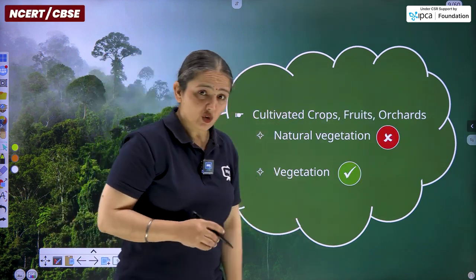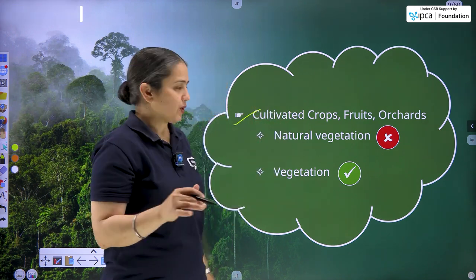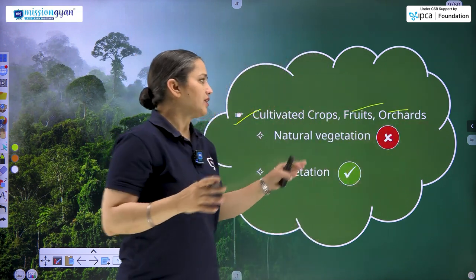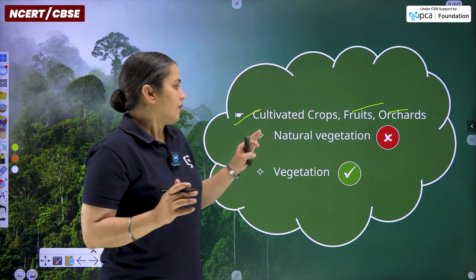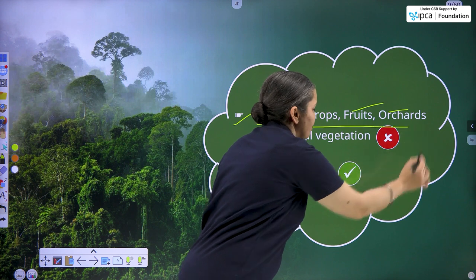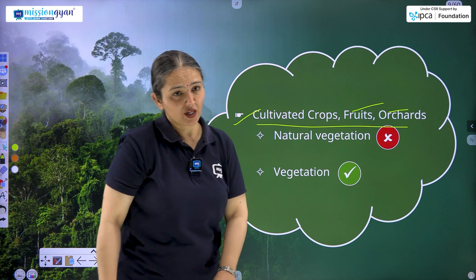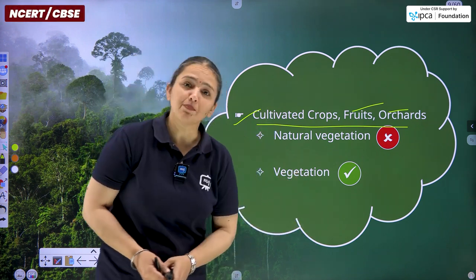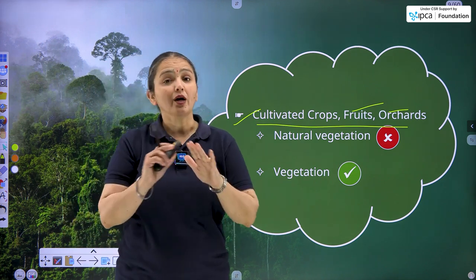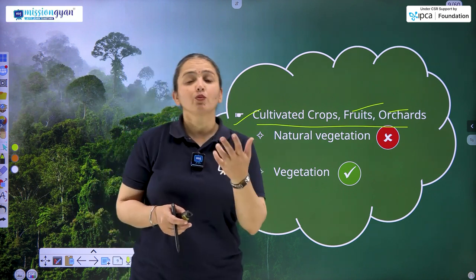We do have cultivated crops alongside natural vegetation. Of course, now the human aid part comes in, because agriculture is done by humans. Fruits, orchards, all these are planted by humans only. We do have vegetation, but we are particularly referring to these examples, so they don't come under natural vegetation. That's why a cross is placed over here. They come under vegetation simply. It means natural vegetation exists without any human interference, help or aid, whereas vegetation exists with human help.